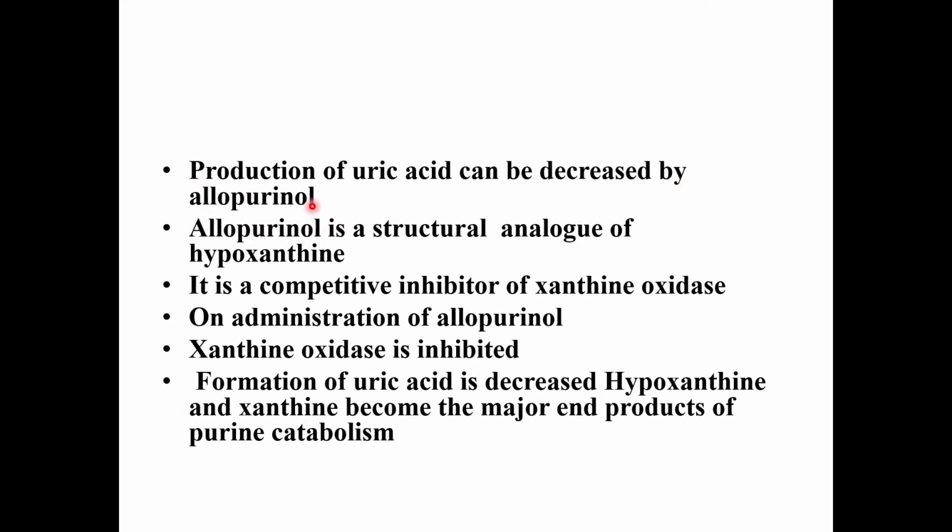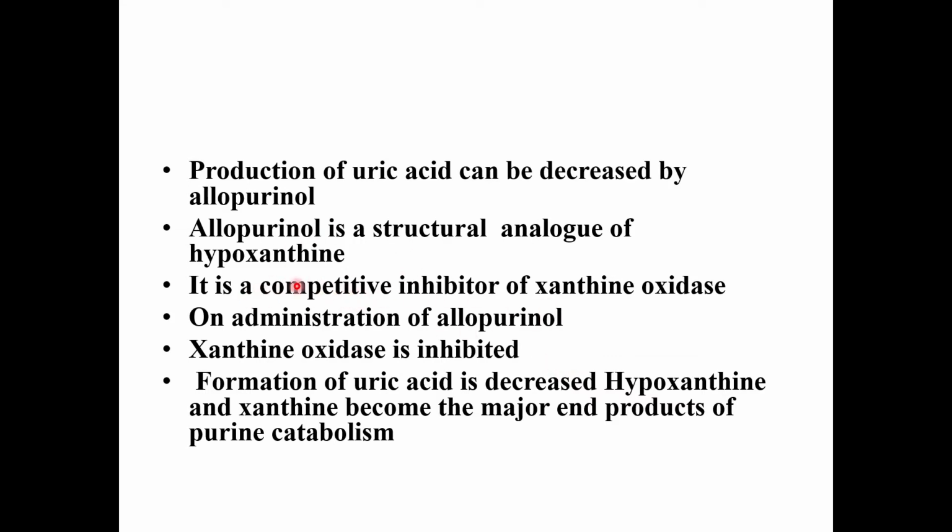This I discussed in purine metabolism also. Allopurinol is the structural analog of hypoxanthine. It is a competitive inhibitor of xanthine oxidase. As you know, xanthine oxidase is a very important enzyme of purine degradation, as it converts hypoxanthine to xanthine and also xanthine to uric acid. Uric acid, you know, is the end product of purine catabolism.